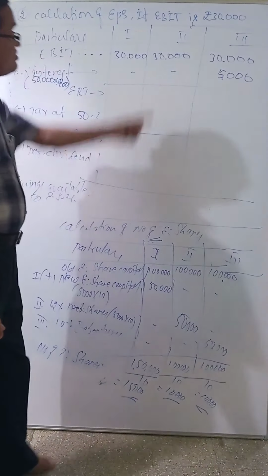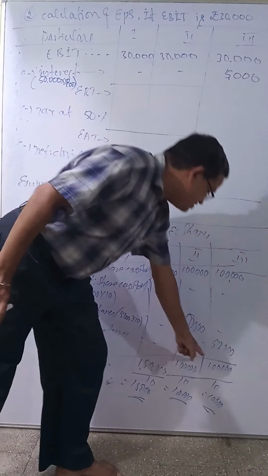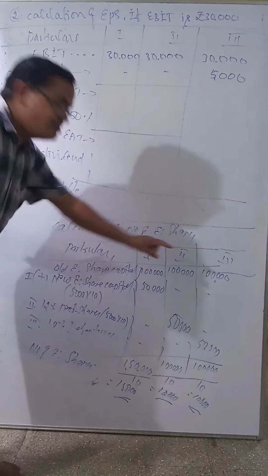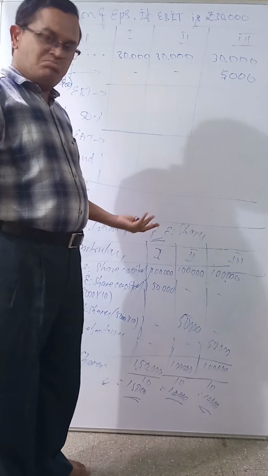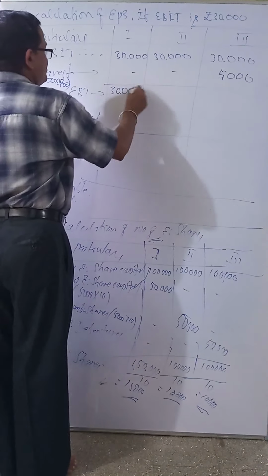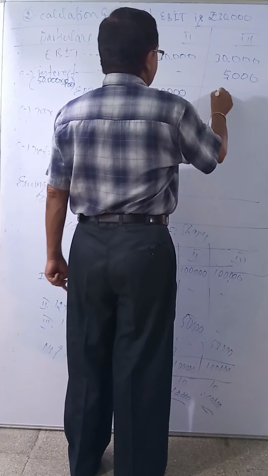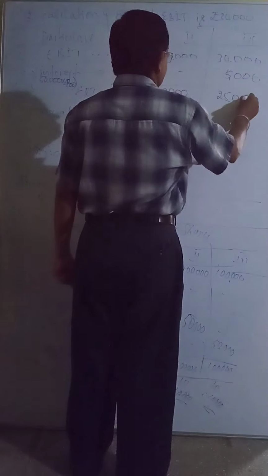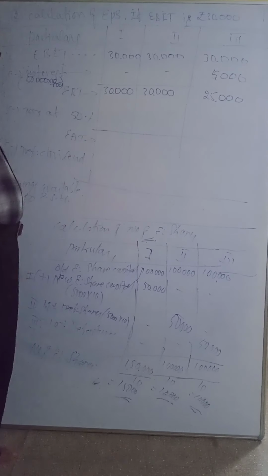Why 5,000, and why the third column? Debentures is the third point, so the third column. First dash, second dash, third column. So 30,000, here also 30,000. 30,000 minus 5,000 is 25,000. This is called earnings before tax.